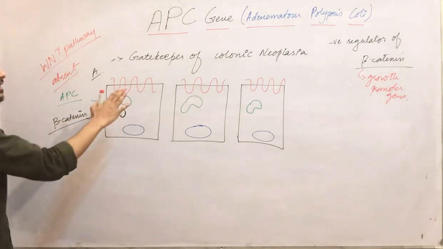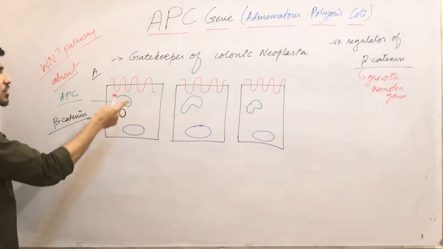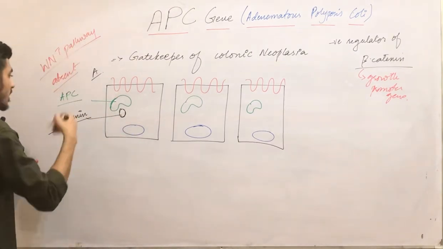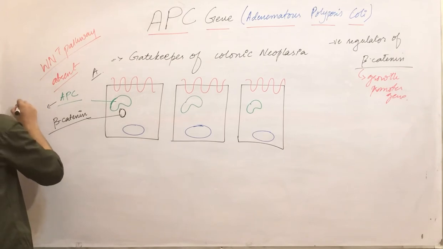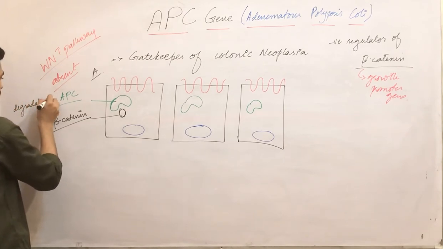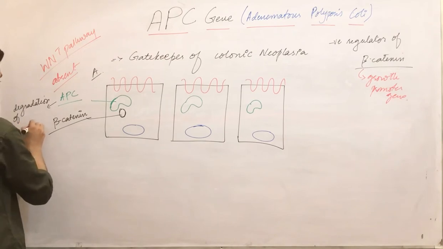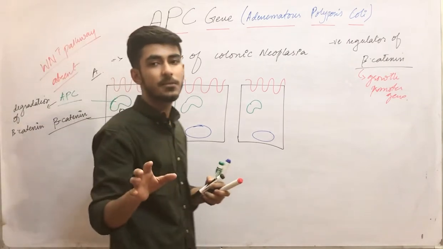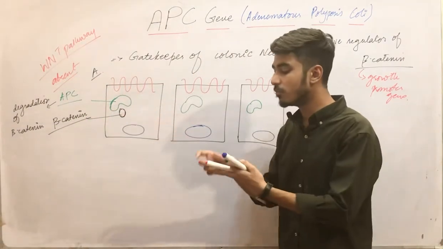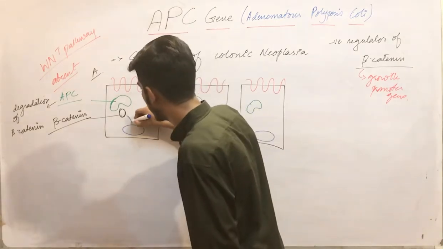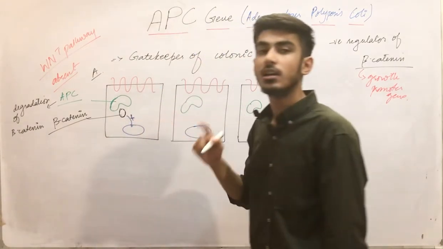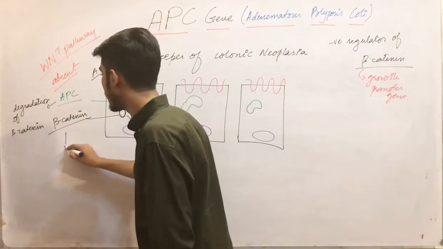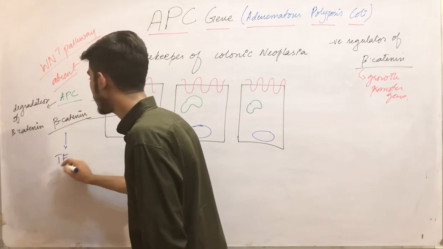Now what happens when the Wnt signaling is absent? The APC gene is coupled with the beta catenin and causes the degradation of the beta catenin. When the beta catenin is degraded, it cannot move into the nucleus, so it cannot activate the transcriptional factors.